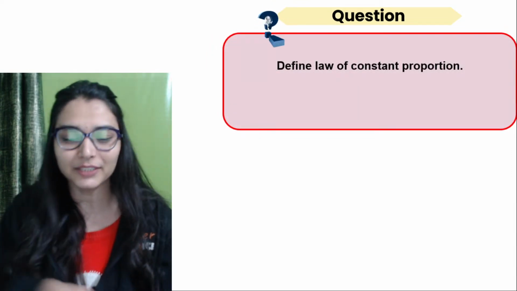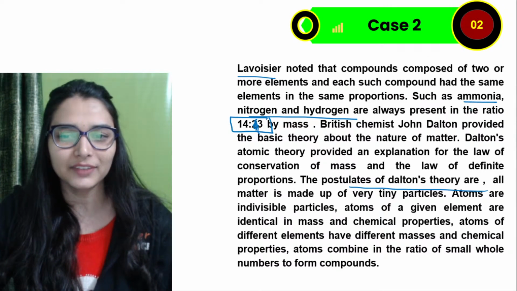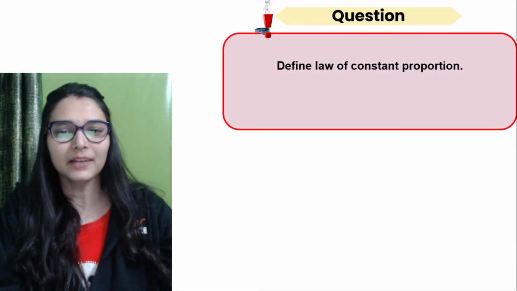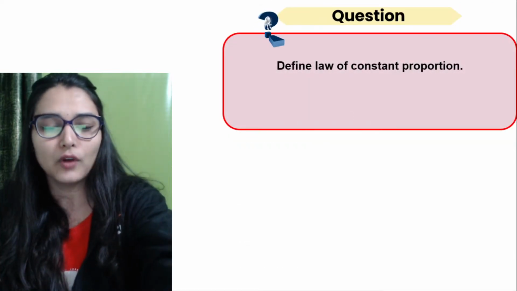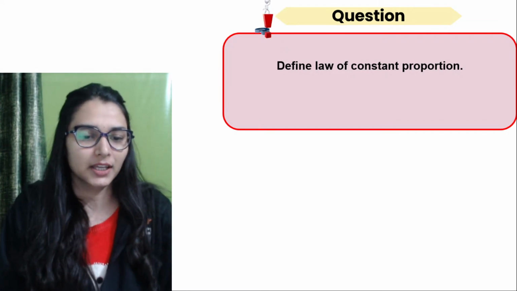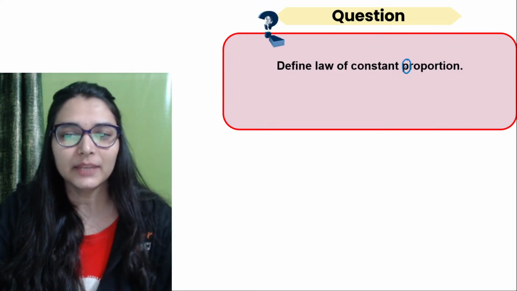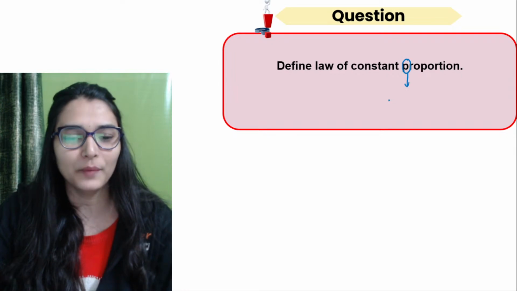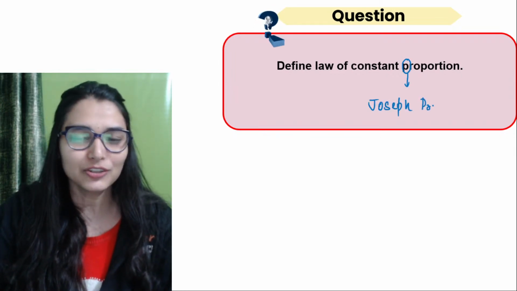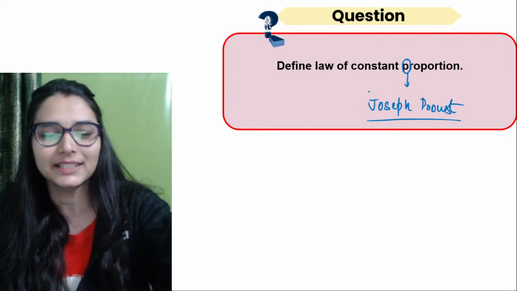Define the law of constant proportion. You can also seek help from here. यहाँ से पढ़ोगे इसको, you will get the idea. जैसे अमोनिया के बारे में they have written. So tell me in the chat box who gave the law of constant proportion, constant or definite proportion. Yes, बताइए who gave the law of constant proportion. The name starts with P. No ma'am, it starts with J. Joseph Proust. Sir Joseph Proust gave the law of constant proportion, constant fixed proportion.